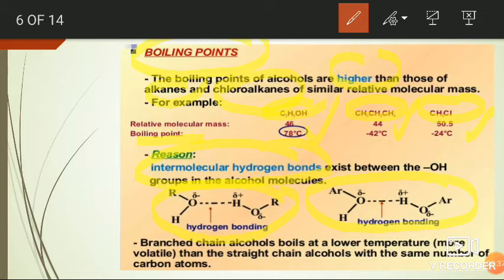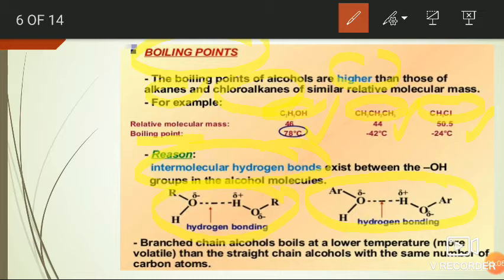If the molecule is converted into branched chain, then the surface area of the molecule will be decreased. Then the molecule gets lesser attractions by other molecules. So, in order to evaporate or in order to separate the molecule, we have to supply less heat energy.